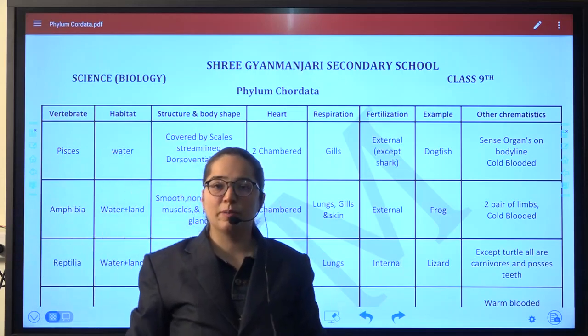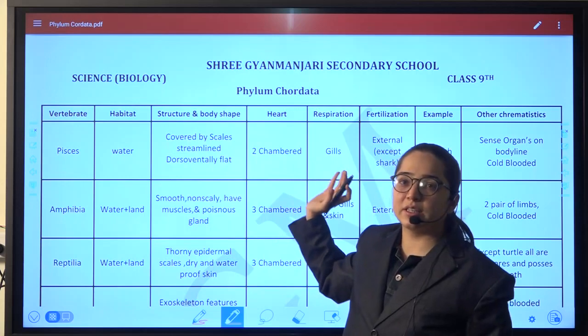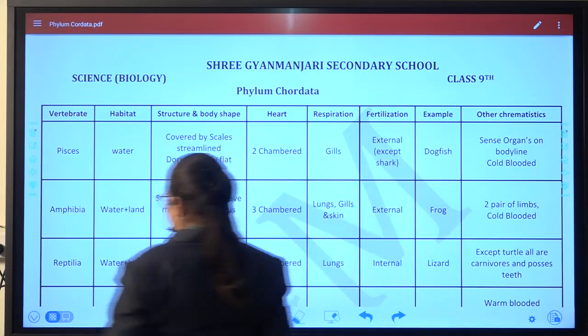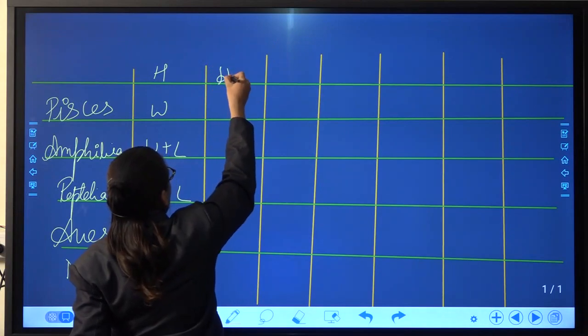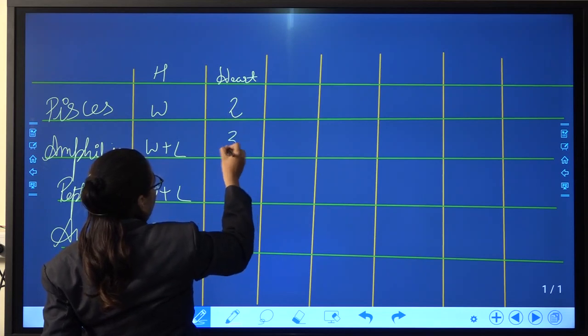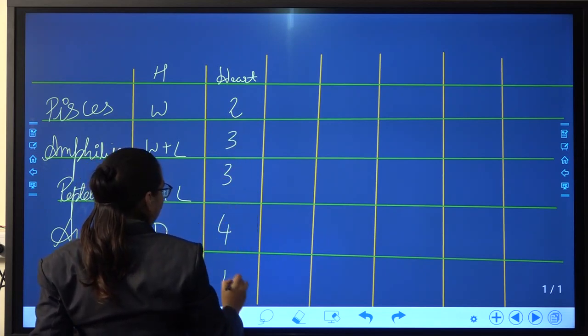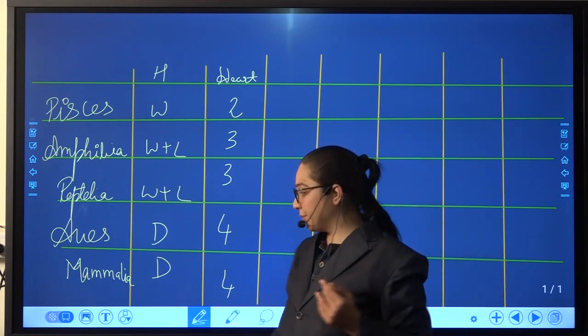Then we had the structure, but we will not discuss structure first. We had first discussed the heart. If we talk about the heart, it was in this way: 2, 3, 3, 4, 4. 2 chambered, 3 chambered, 3 chambered, 4 chambered and 4 chambered.